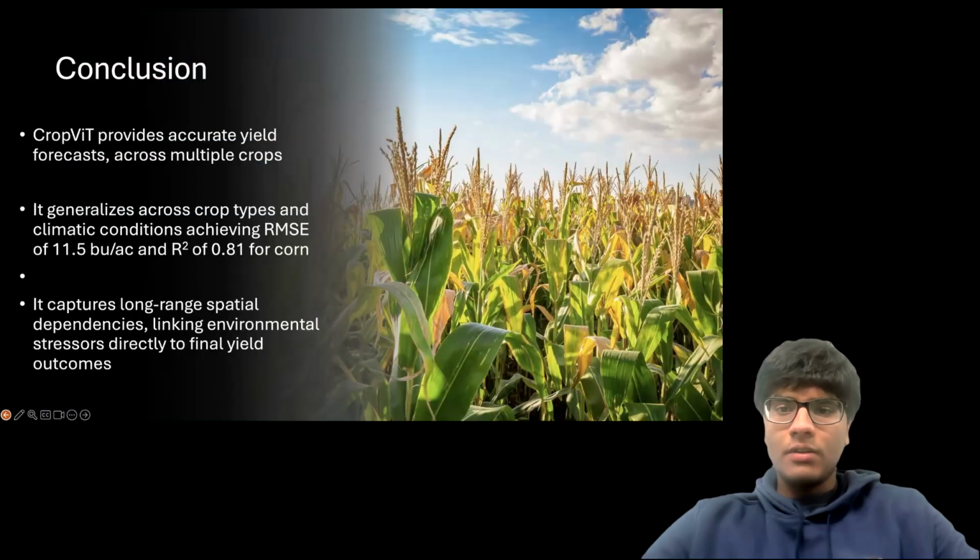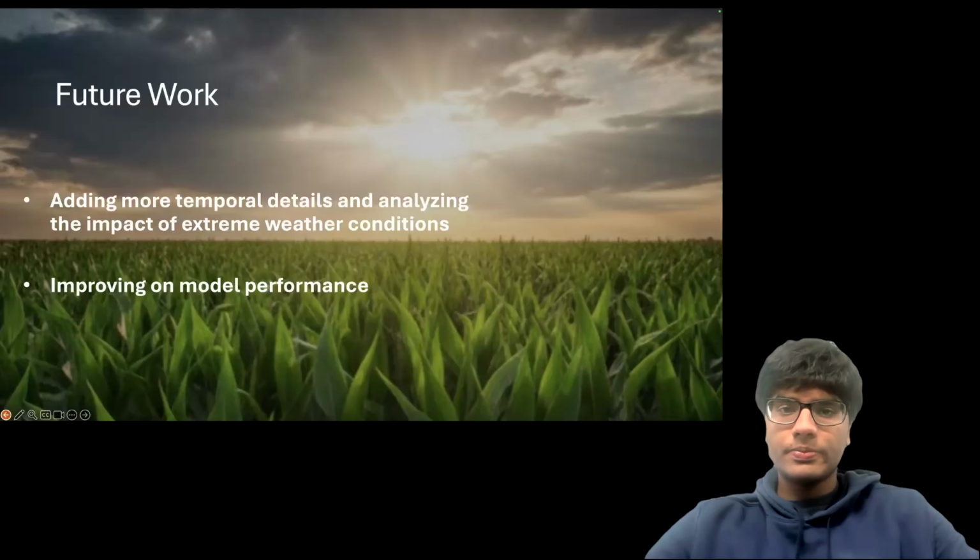In conclusion, CropViT provides a highly accurate early season yield forecast that outperforms both traditional and CNN models across multiple crop types. The model demonstrates strong predictive performance and generalizability across diverse climate conditions months before harvest, achieving RMSE of 11.5 and R-squared of 0.81 for corn. By effectively capturing long-range spatial dependencies, CropViT successfully links specific environmental stresses directly to final yield outcomes.